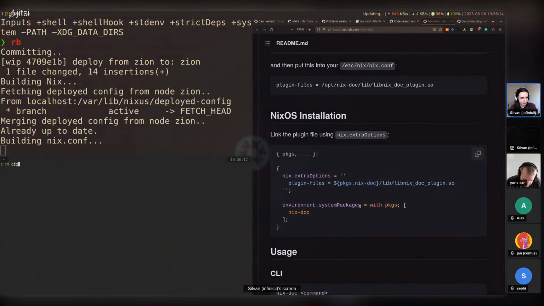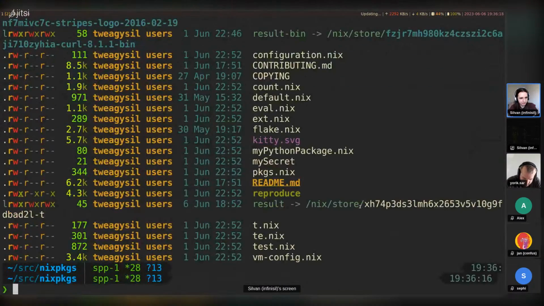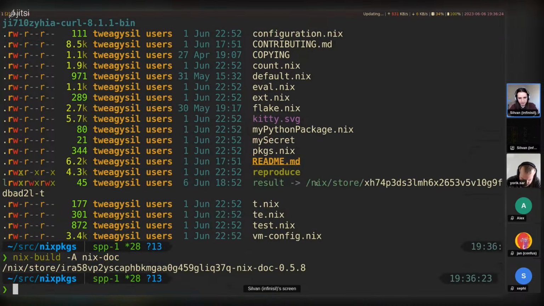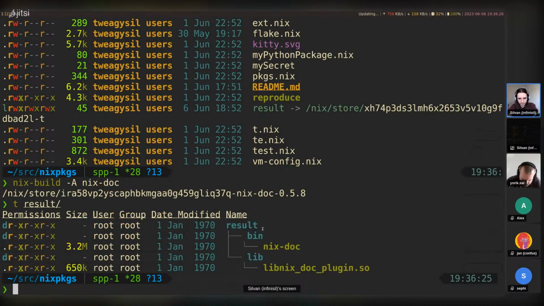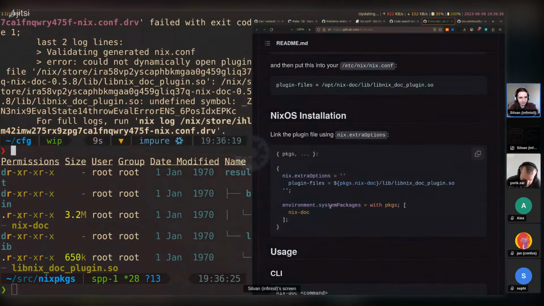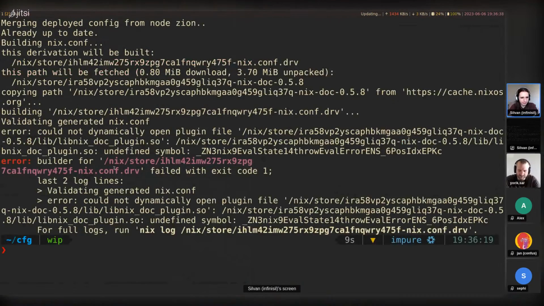Meanwhile, let me just go into Nix packages here and build nix-doc and see what it contains. So it contains a binary and a library. I guess the binary is for environment.system packages and lib is for, right, the Nix plugin. And we have a failure. Oh, that doesn't look too good.